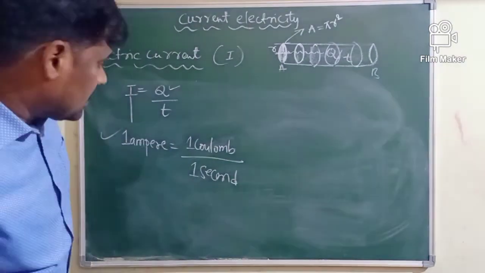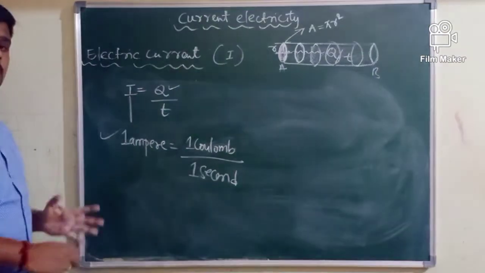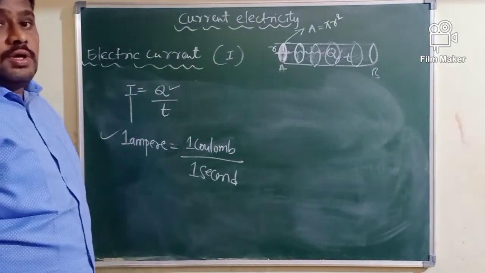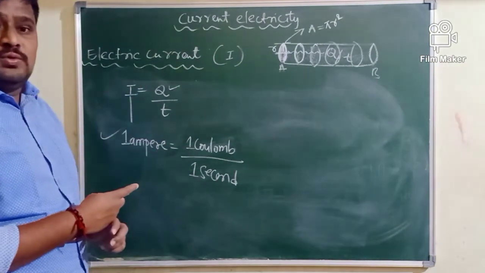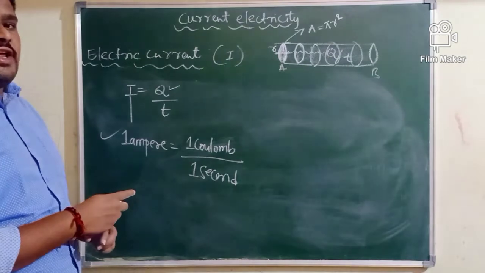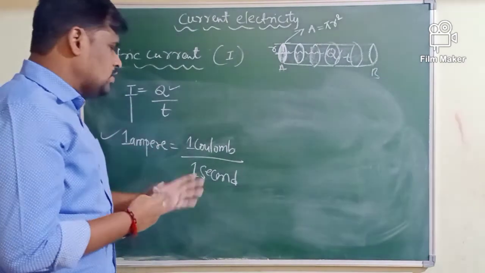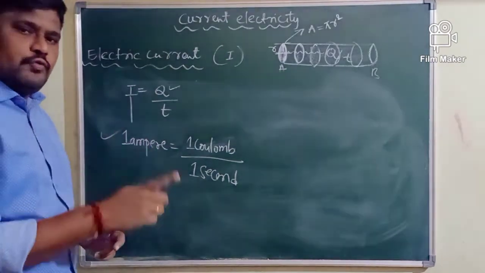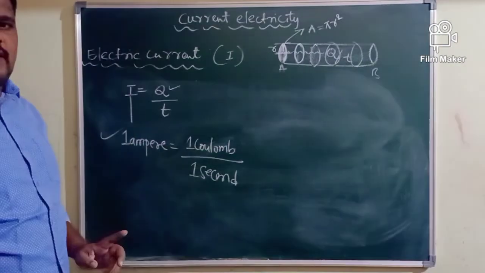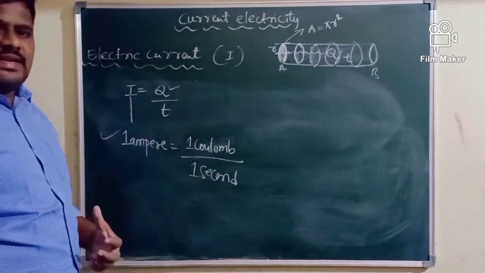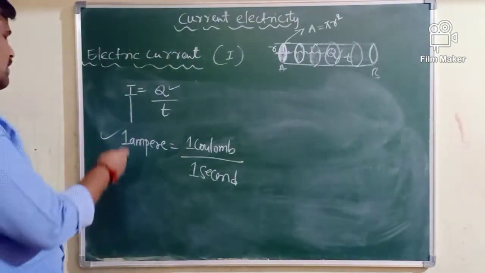Current in a conductor is said to be 1 ampere provided 1 coulomb of charge flows through any cross-sectional area of a conductor in 1 second. Suppose 1 coulomb of charge is flowing through any cross-sectional area of a conductor in 1 second, then the current is said to be what? 1 ampere.